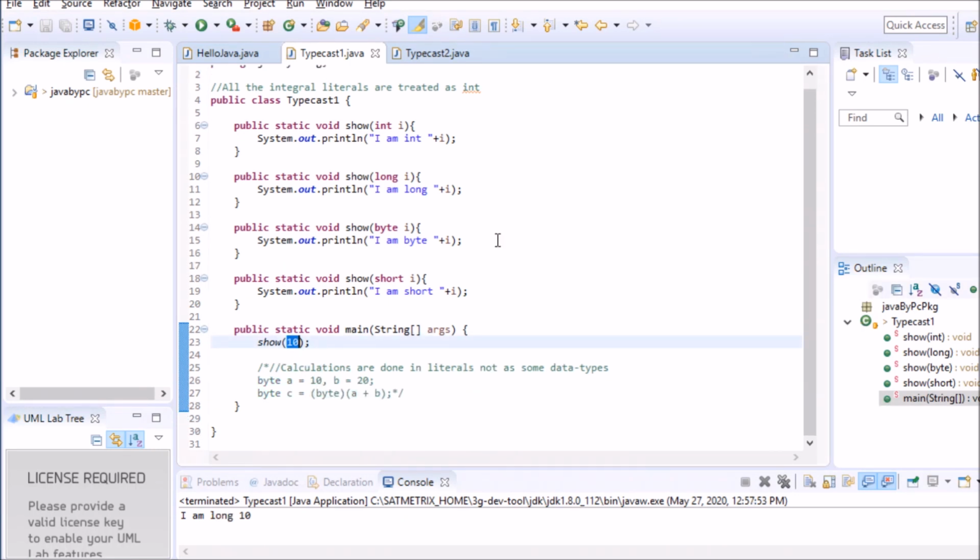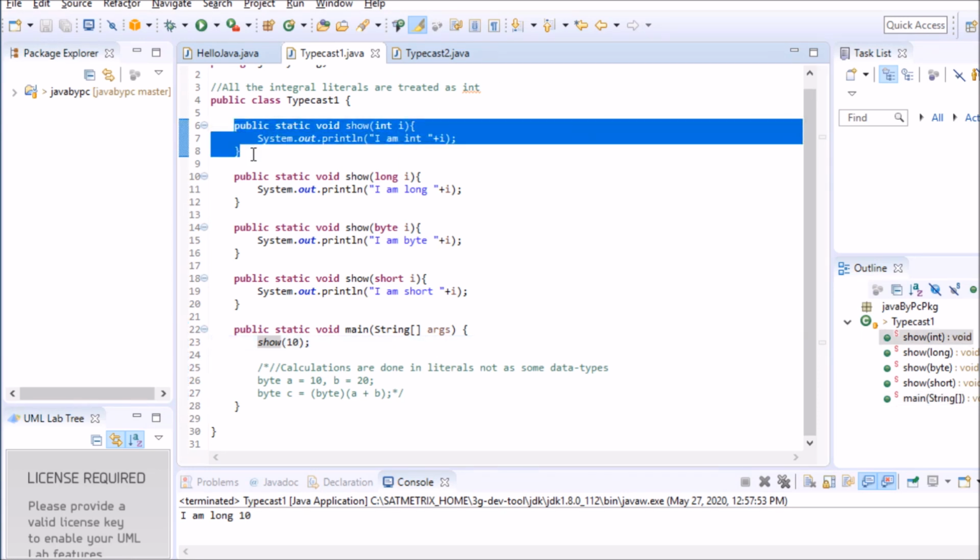Now we'll see what basically typecasting means. It's a conversion of one data type to another data type. There are two types of typecasting: implicit typecasting and explicit typecasting. Implicit typecasting is done by the programming language itself. Like here, if you take an example, you are calling a show method with an argument as 10. This is a constant which will be treated as int by the technology, so it will find the method which is taking int.